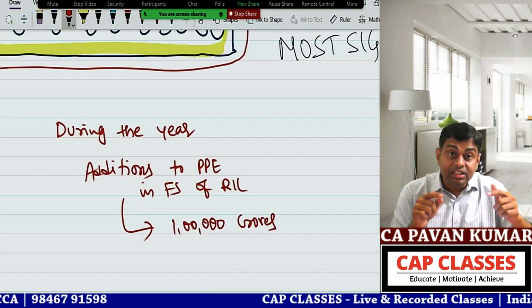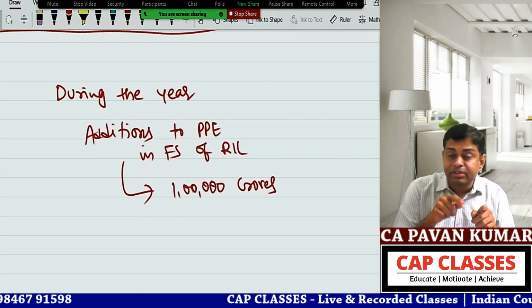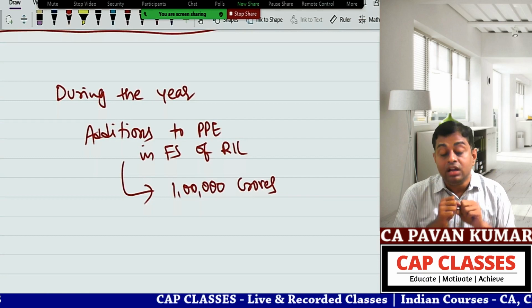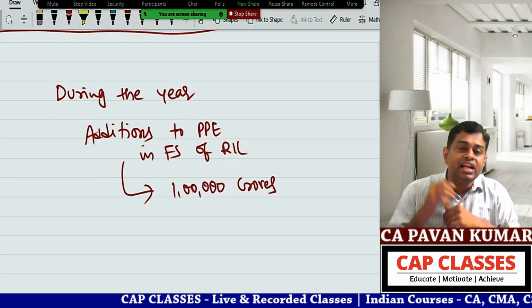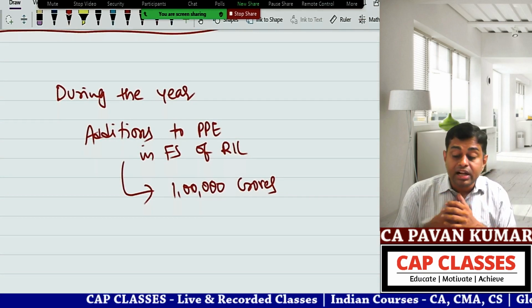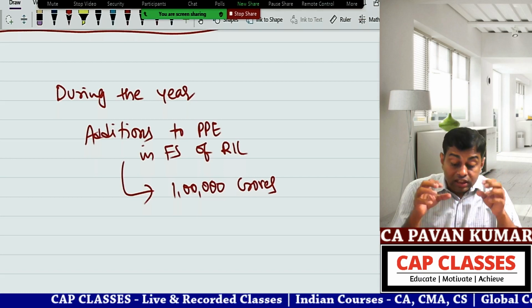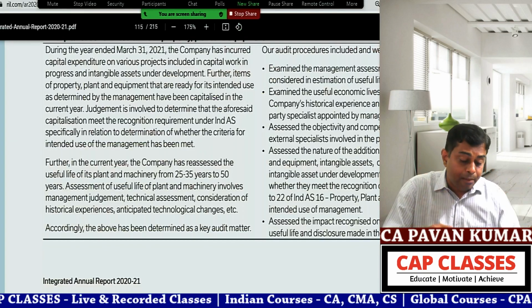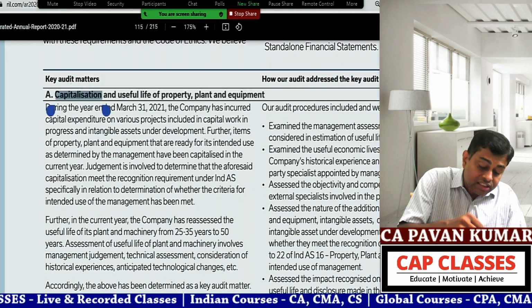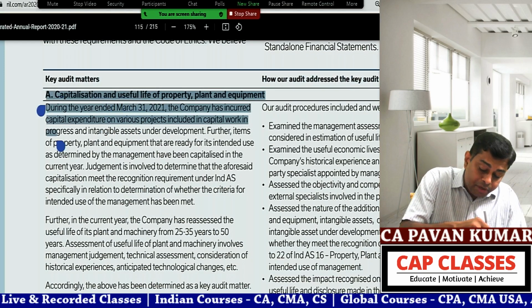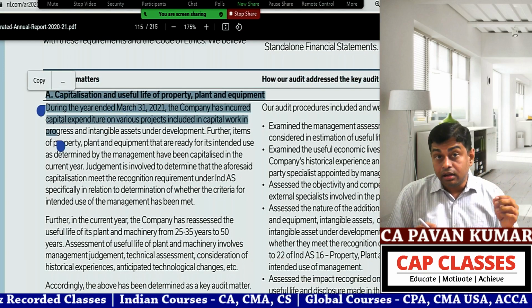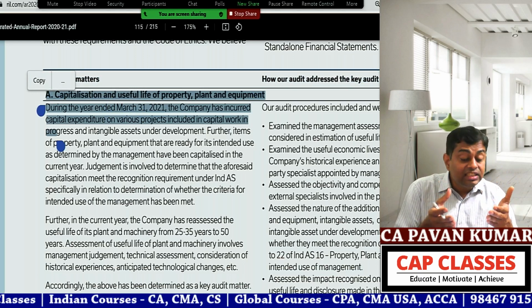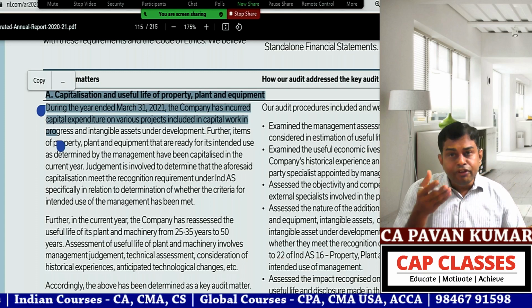Whether incidental expenses are capitalized, whether any expense which should not be capitalized is capitalized. Revenue and capital distinction is made, whether accounting standard 10 is followed, or Ind AS 16, property, plant and equipment, is followed. All these things will come. So their first KAM is capitalization and useful life of PPE. There are certain instruments, equipment which has a life of 25 years, 30 years, 50 years.